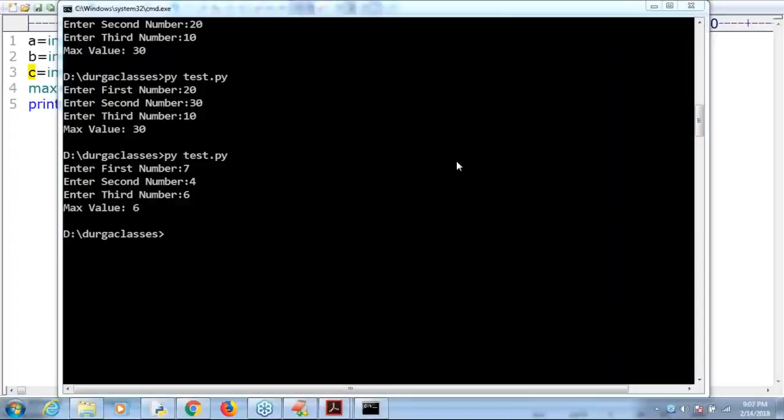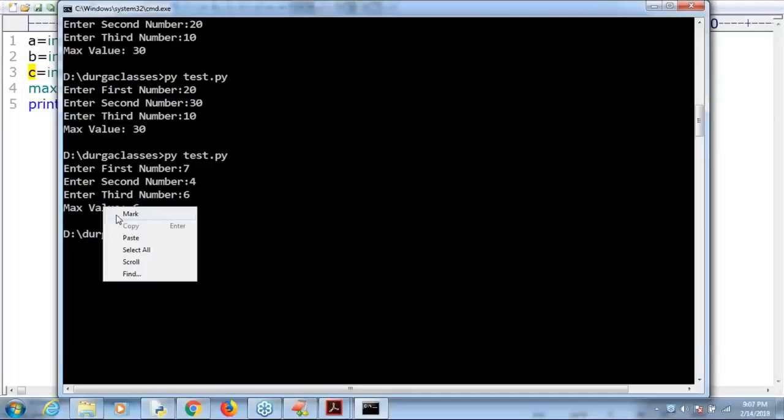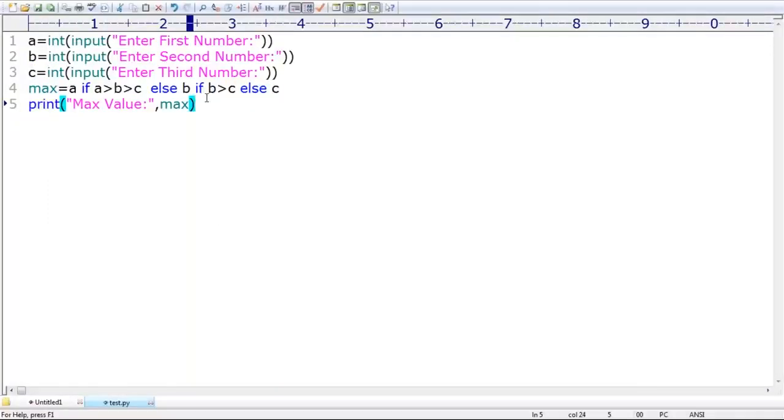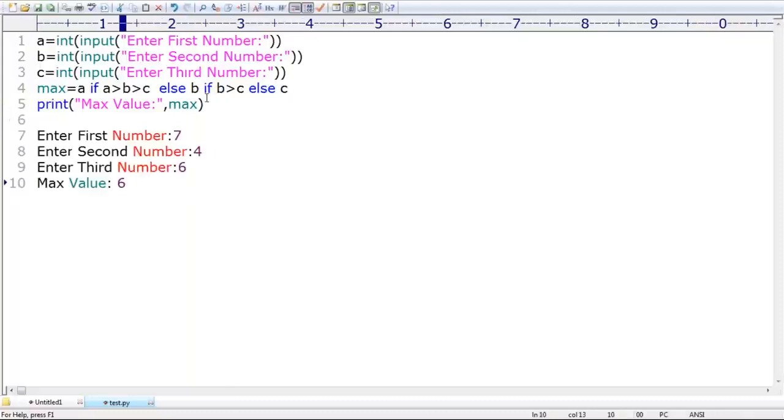What is the answer we require to get by default? What is the max value we require to get? 7. 7 is the max value. But what max value are we getting? 6. Good. Excellent. Can you please observe what the flaw in our syntax is? Actually, what max value do we have to get? 7. But here, what answer are we getting? 6. Somewhere a small problem is there.